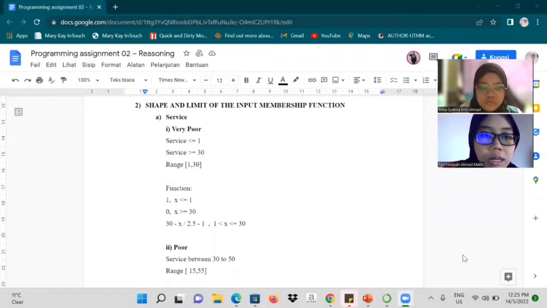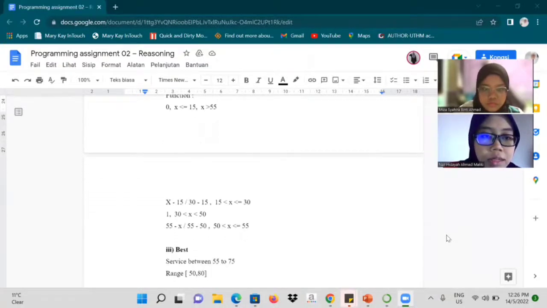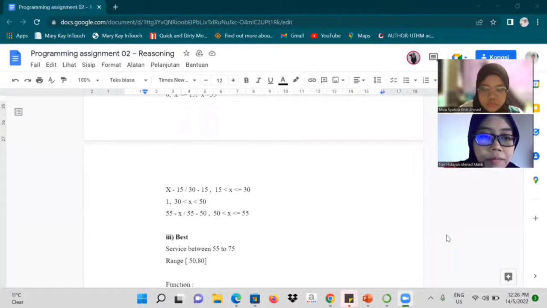Okay, next, shape and limit of the input membership function. We have first service, which includes the very poor: service less than or equal to 1 and service more than or equal to 30, and the range is 1 and 30, and that is the function of the service. Next, for poor, we have service between 30 to 50, and the range is 15 to 55, and that is the function of the poor.